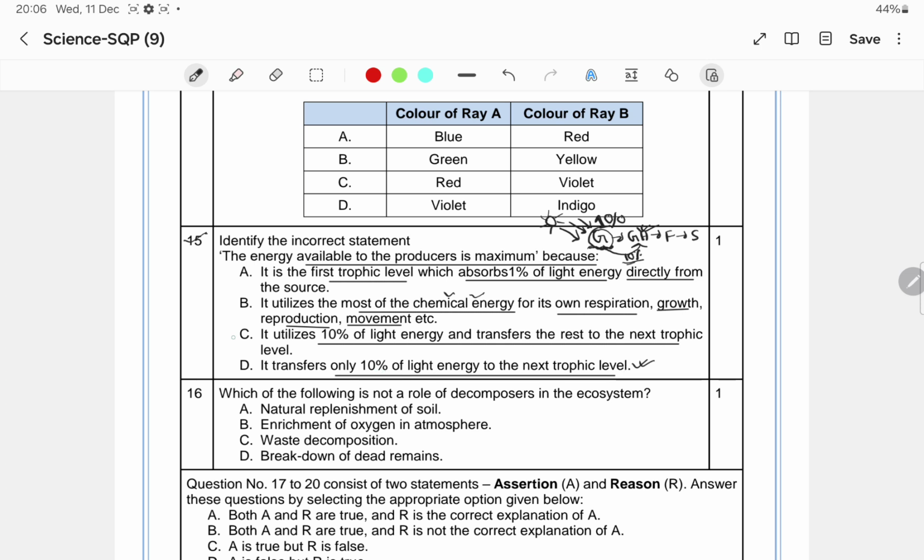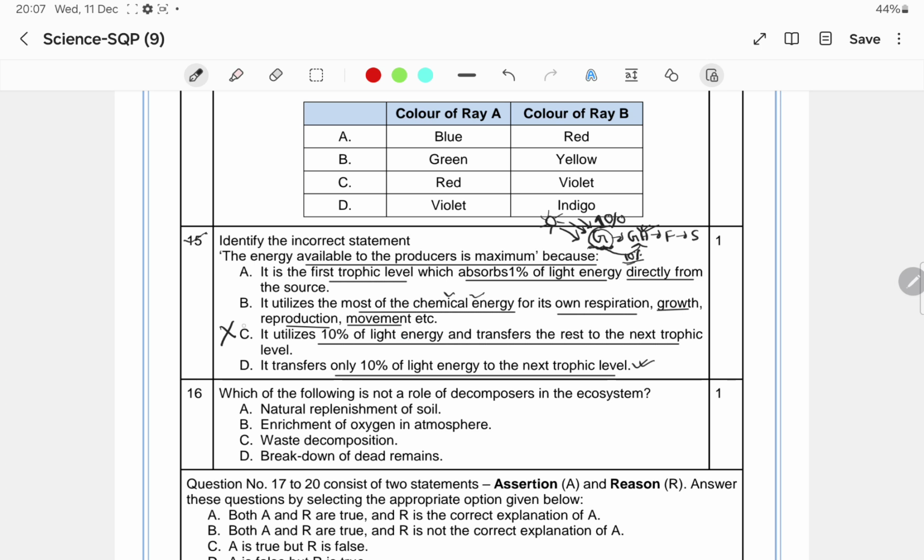But option C says it utilizes 10% of the light energy and transfers the rest to the next trophic level. No, it does not transfer the maximum energy. Clear? Most of the energy it utilizes. So it utilizes 10% of light energy and transfers the rest to the next trophic level, it will be the wrong answer. That means it is the incorrect statement. So option C is the correct answer of this question, and it is the incorrect statement, you can say.